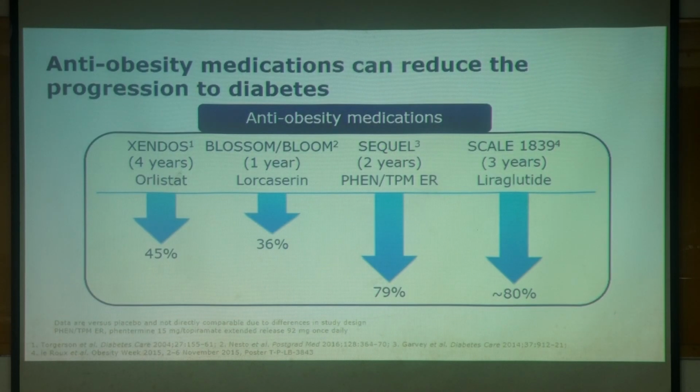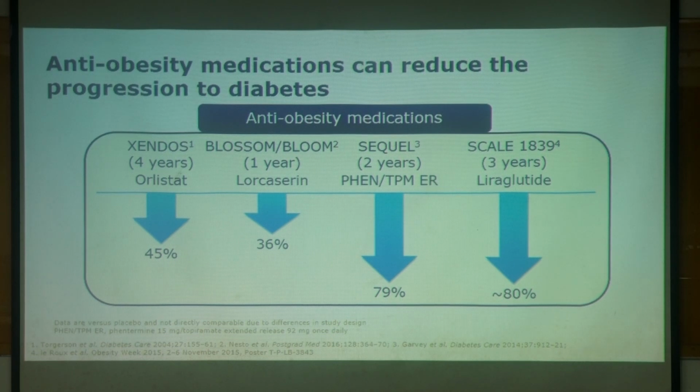And we look at the anti-obesity medications which can reduce the progression to diabetes. The XENDOS trial, very popular, all of you are aware, was done with orlistat. They followed the subjects for about 4 years, and there was a 45% reduction in the progression to diabetes. The BLOSSOM trial, done for 1 year of follow-up with lorcaserin, showed a 36% reduction.